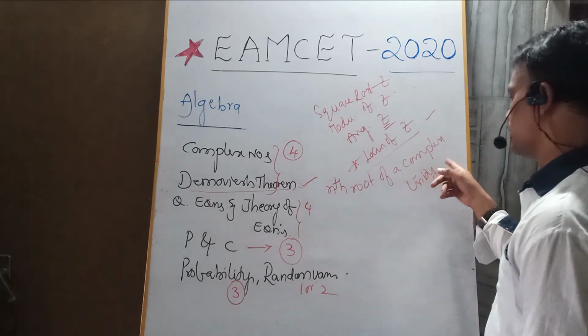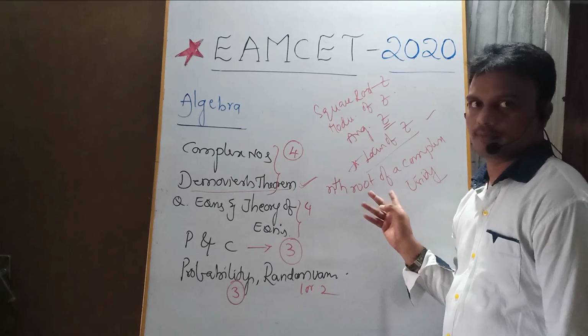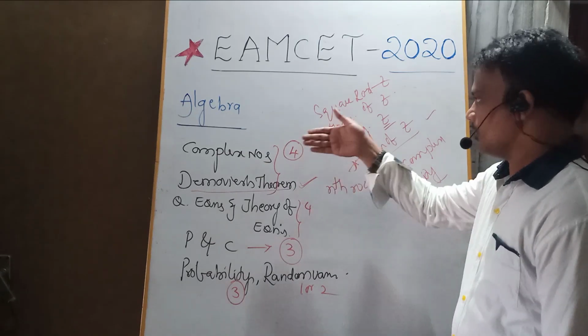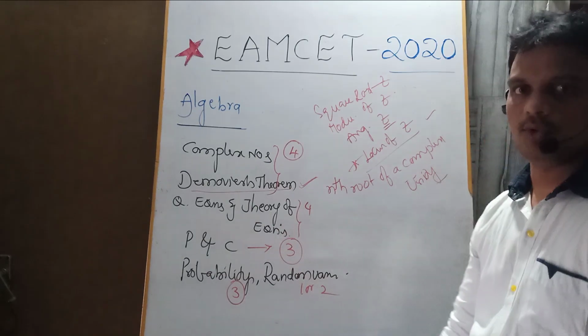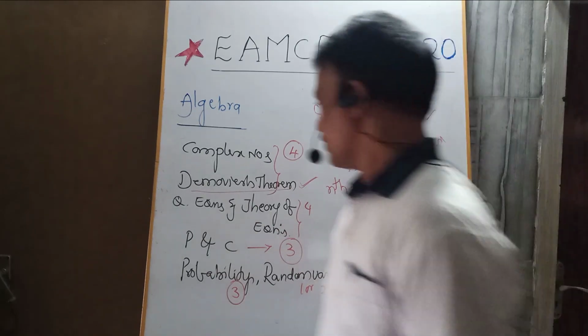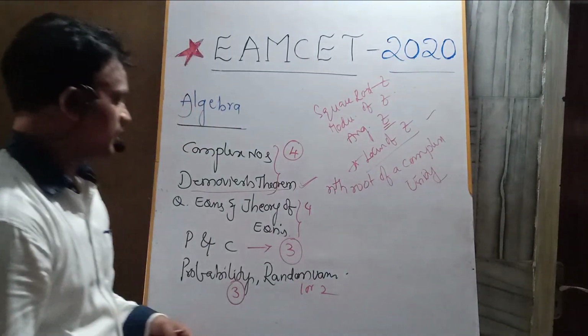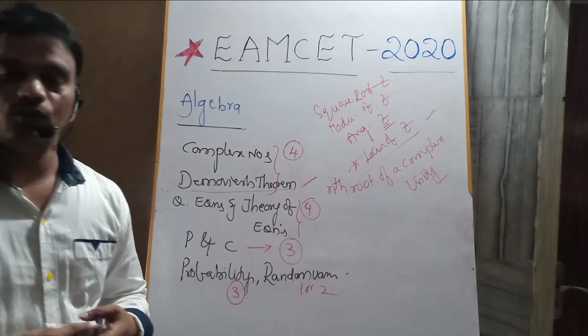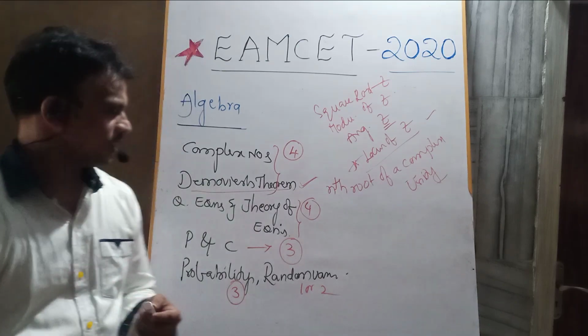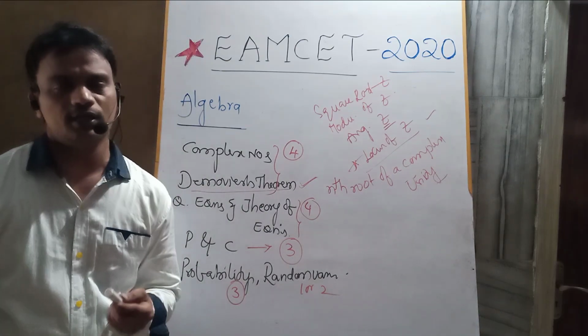The nth root of a complex number, the nth root of unity. So go through these topics from the complex numbers and De Moivre's theorem. Compulsorily, you will get the question, no doubt. And coming to the quadratic equations and theory of equations, there will be a chance for 4 to 5 questions. From the quadratic equations, I think you will get the problems very easily.